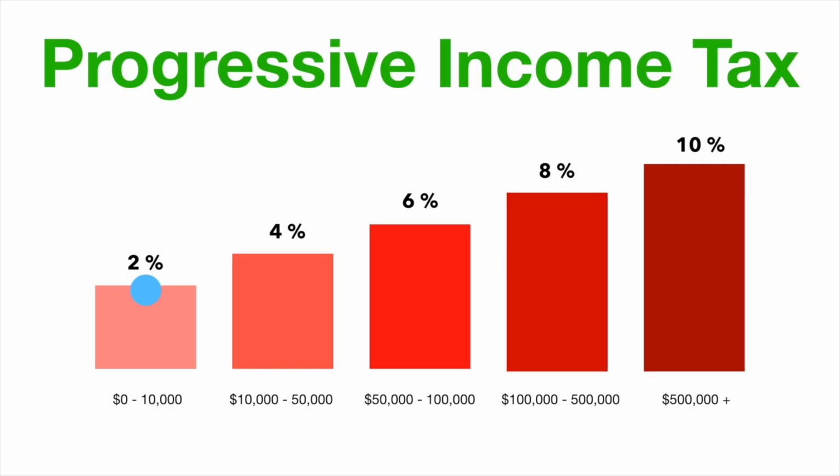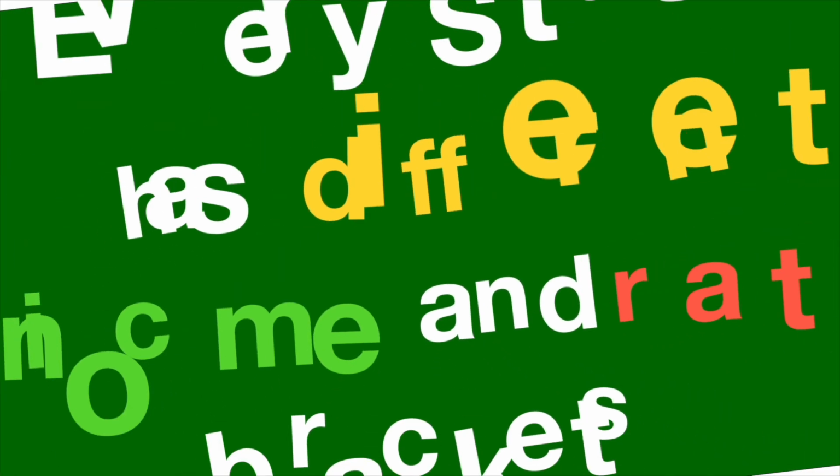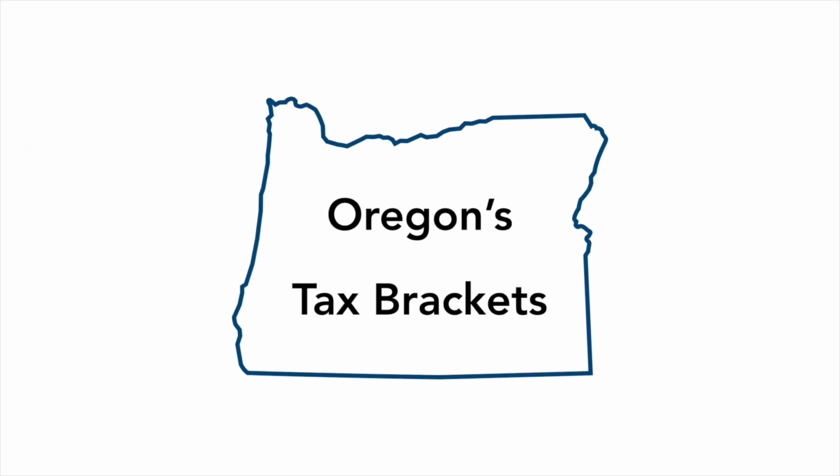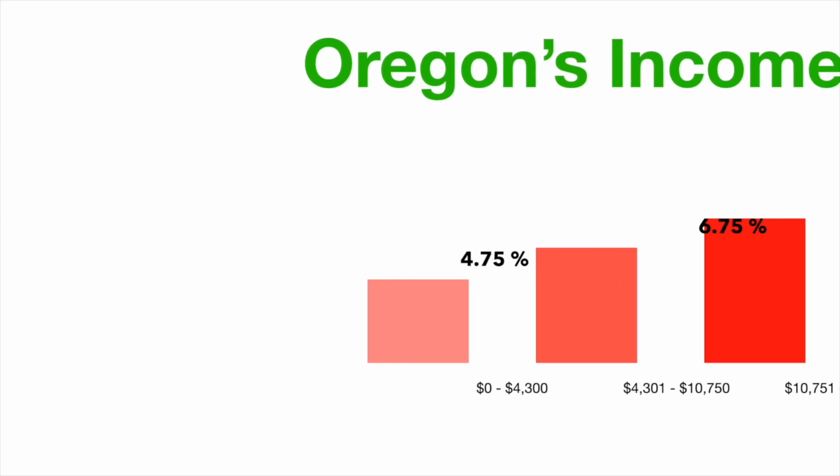This is just an example, not an actual state's brackets, but it's the idea that you'd be taxed at different levels. The money would be chunked from 2% to 4%, 6 to 8, all the way up to 10 in this scenario. Again, every state that has a progressive tax has different income and rate brackets. Since we live in Oregon, let's check out Oregon's tax brackets.